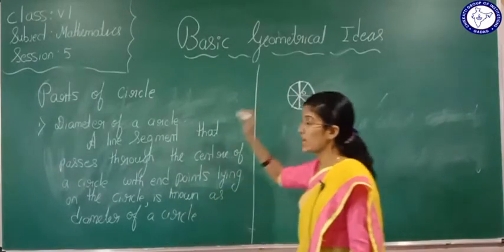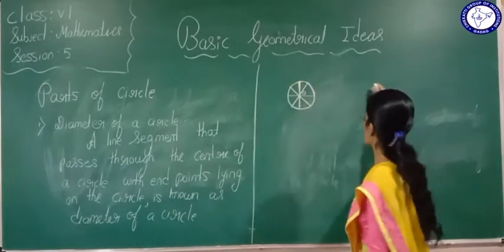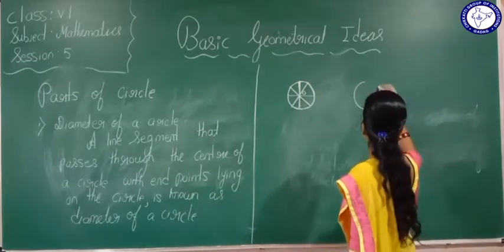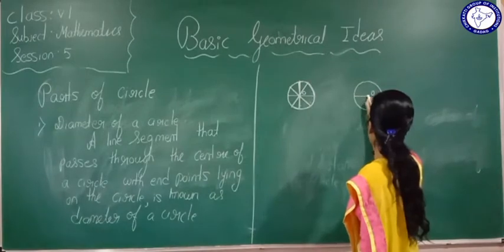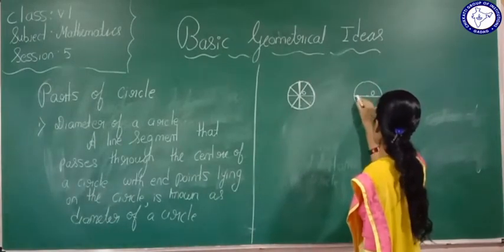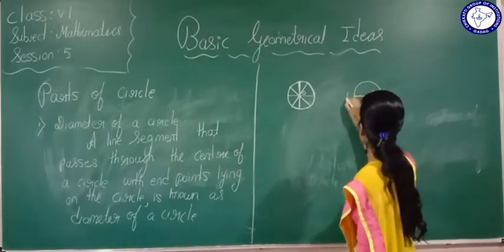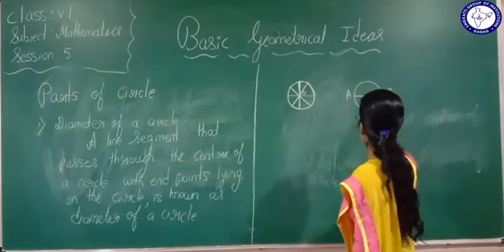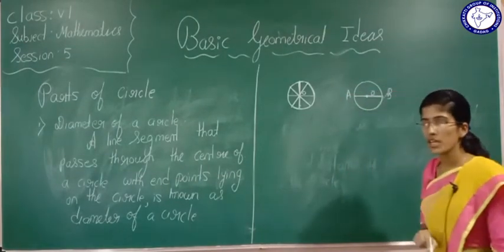A line segment that passes through the center of the circle. See, one more I will show you. This is a circle. This is the center of a circle. A line segment that passes through the center of the circle. Okay, now see here. Here AB is called the diameter of the circle.